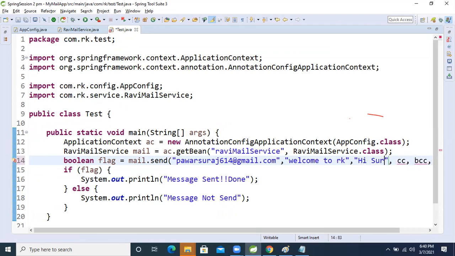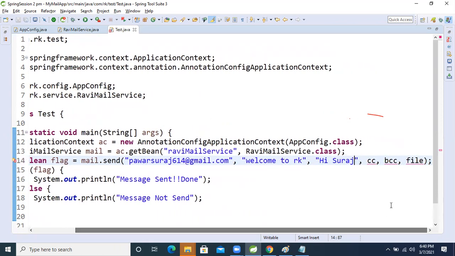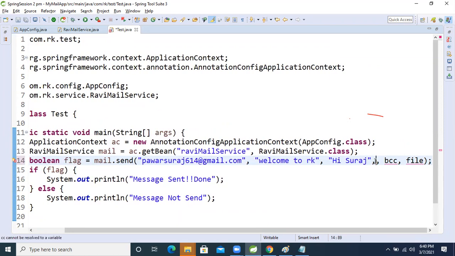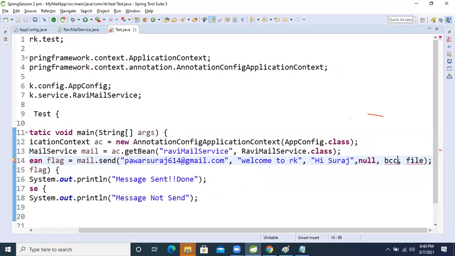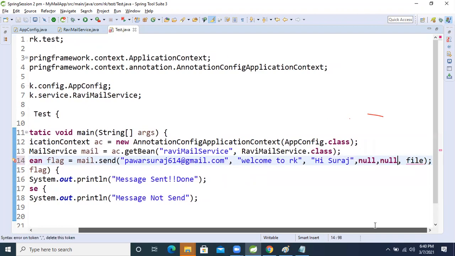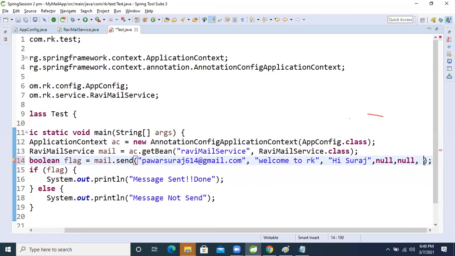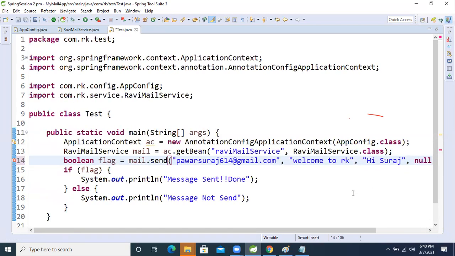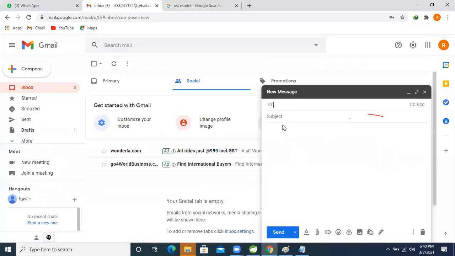Hi Suraj, right? Hi Suraj. Okay, so I'm writing "Hi Suraj". But CC and BCC, I don't want them this time, right? Just I'm taking null. So still I don't want to send CC, BCC, I will use them later. File also I still don't want to send, so I'm taking null only. These three properties, I want to use just this much only, so I want this property and this one only, and just send it.